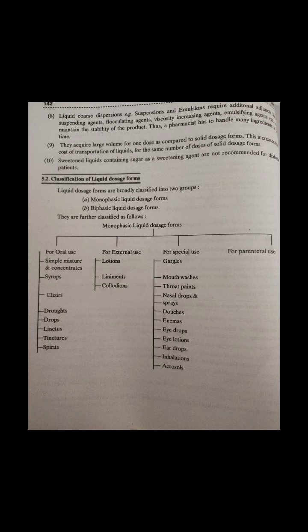Next is lotions. They are aqueous, oily or alcoholic liquid preparations, or suspensions and emulsions, intended for external application without friction. In this section we are considering only monophasic lotions. They are usually applied on the affected part with the help of some absorbent material such as cotton wool or gauze soaked in the lotion.